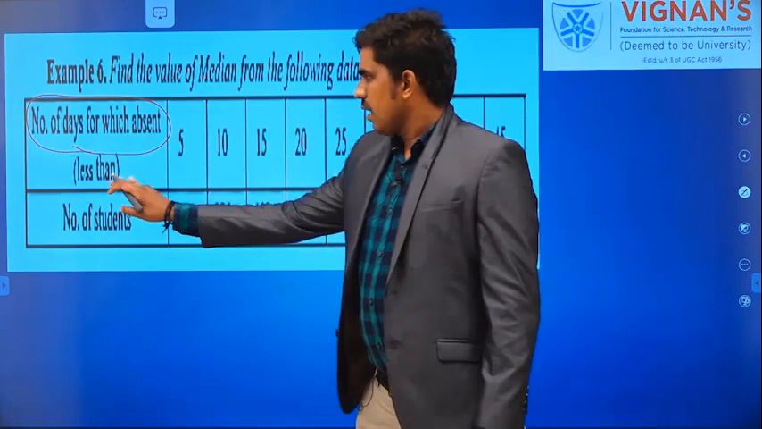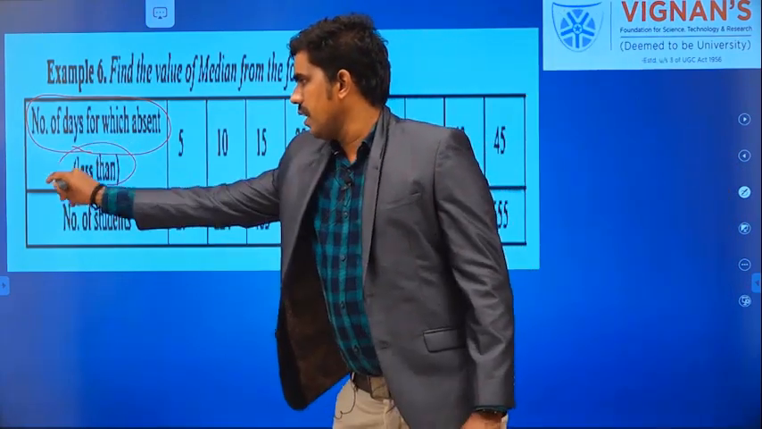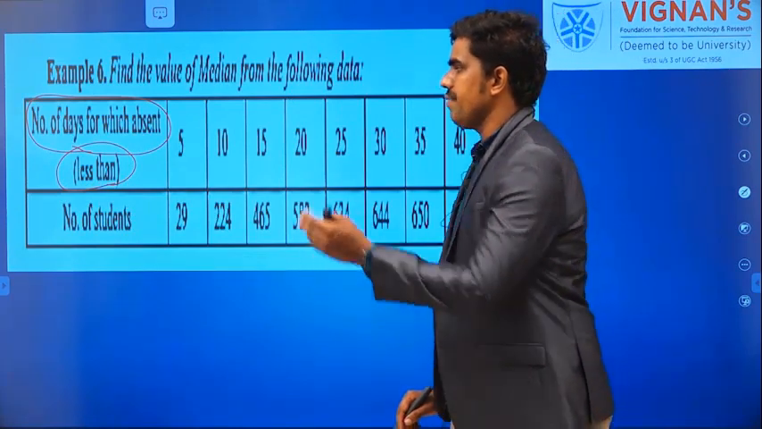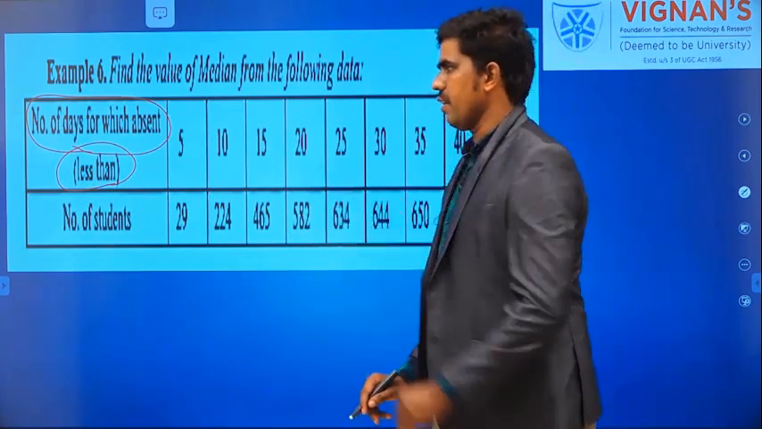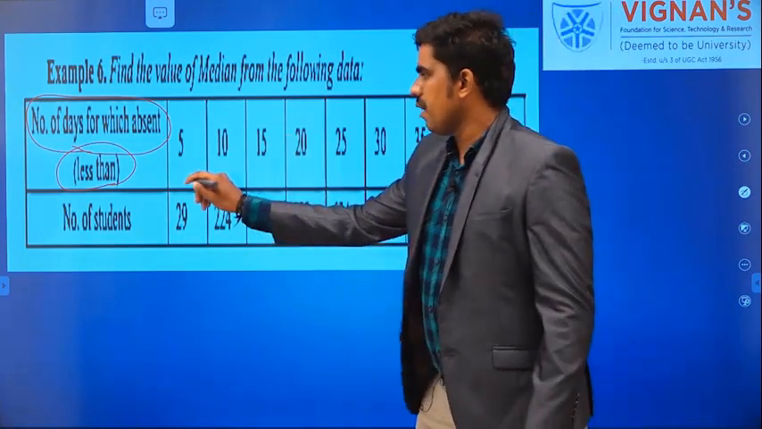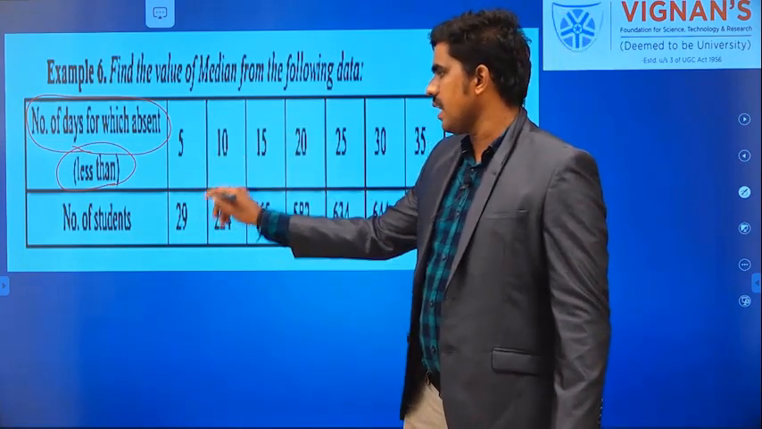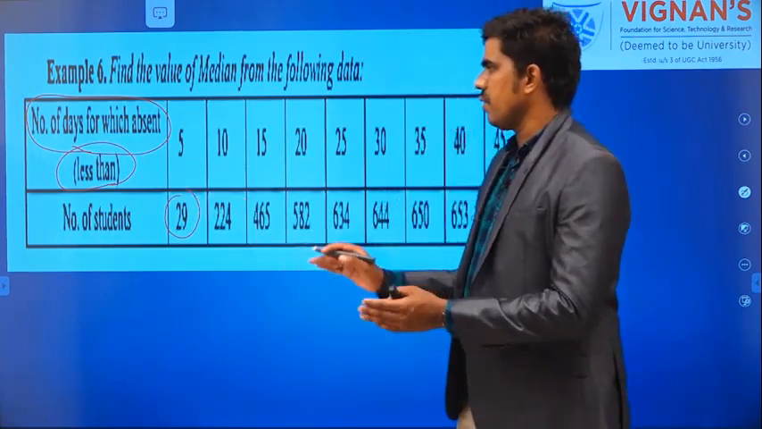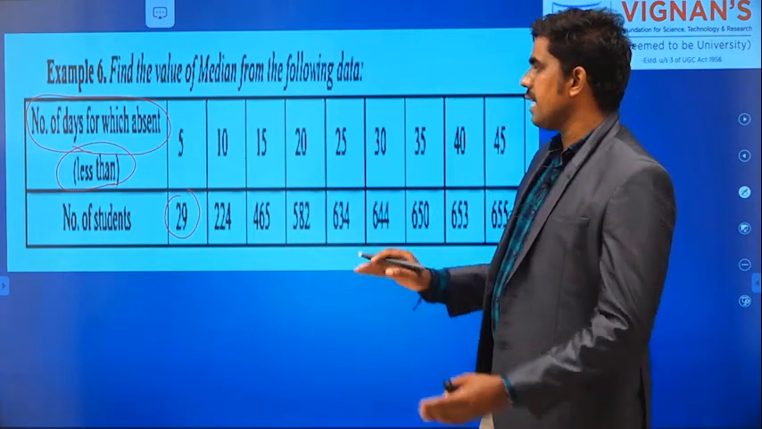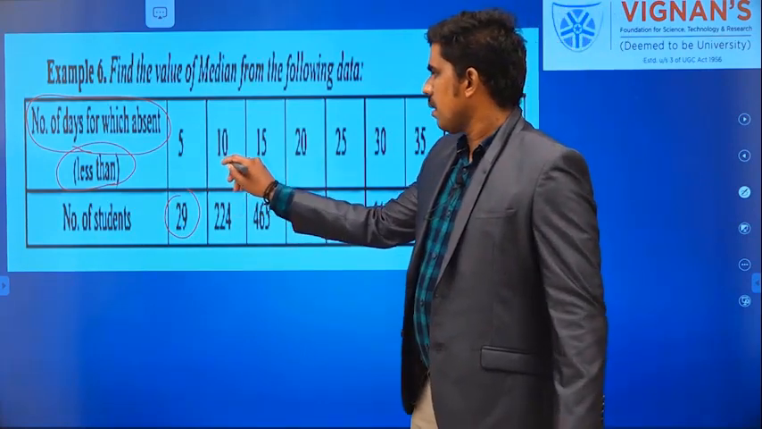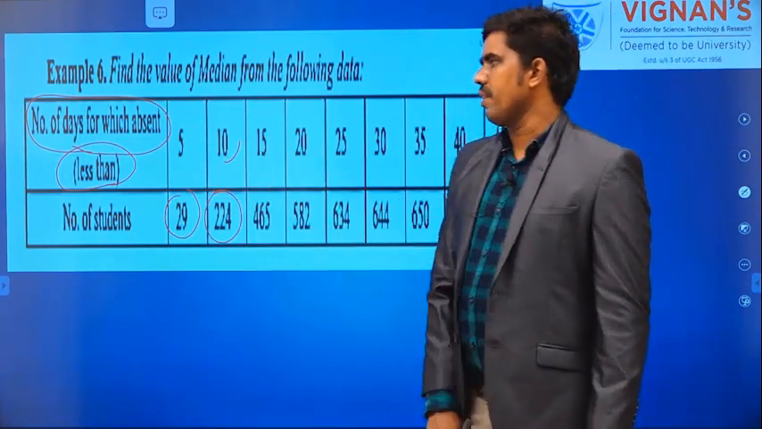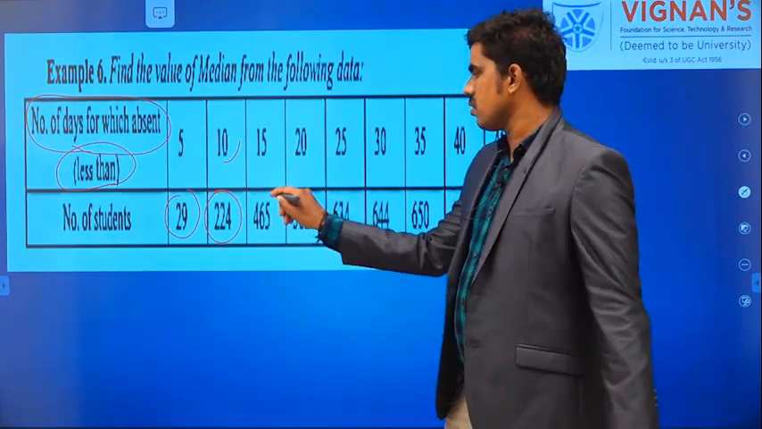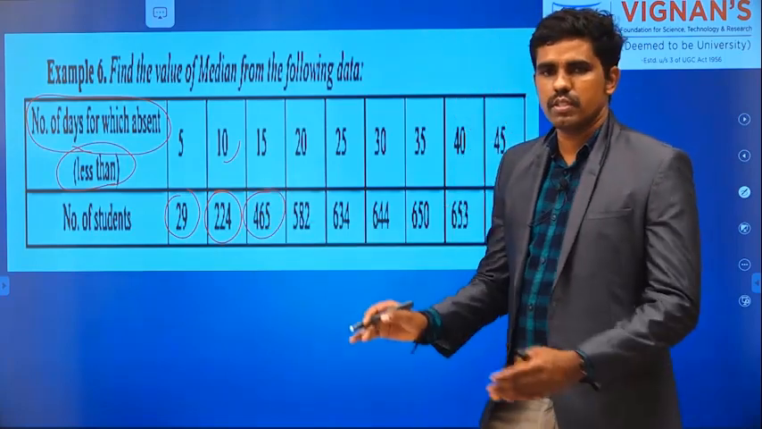So what is given? You have to read with this word, less than, right? So number of days for which absent less than 5, right? You have to read in that way, less than 5. So number of students who have been absent for less than 5 days is 29. In this way you have to read. Number of days for which absent less than 10 days, number of students is 224. Then number of days for which absent less than 15 is 465 students. So in this way you have to read.